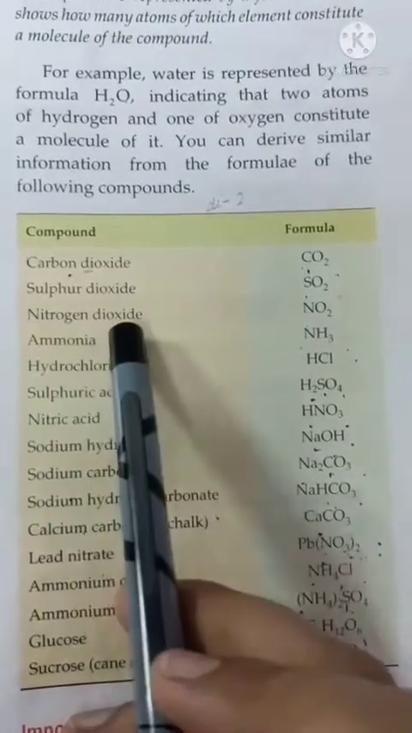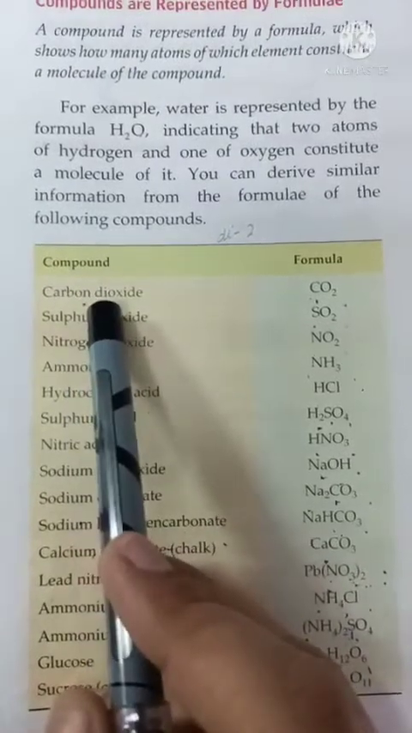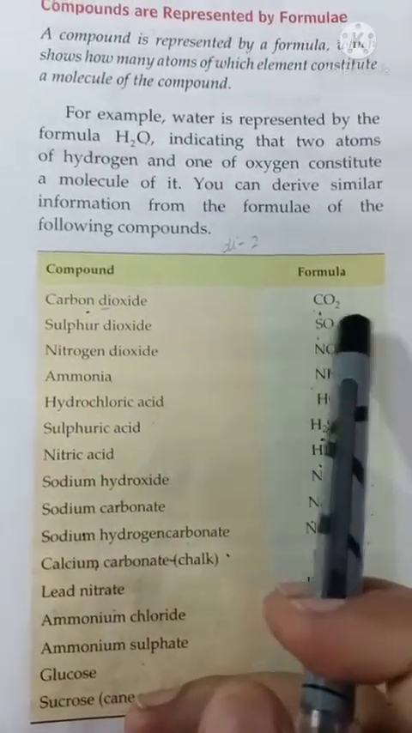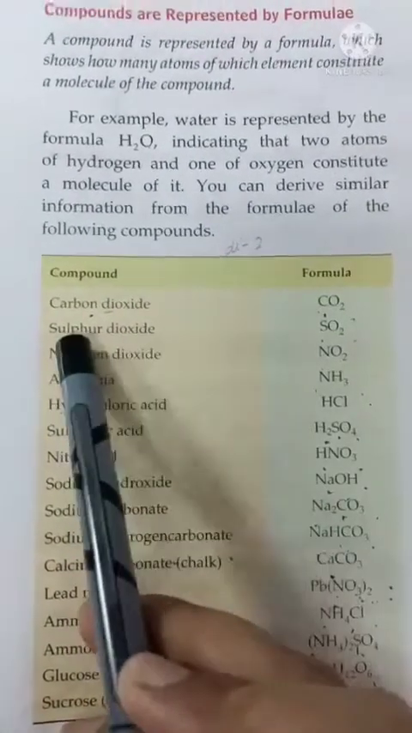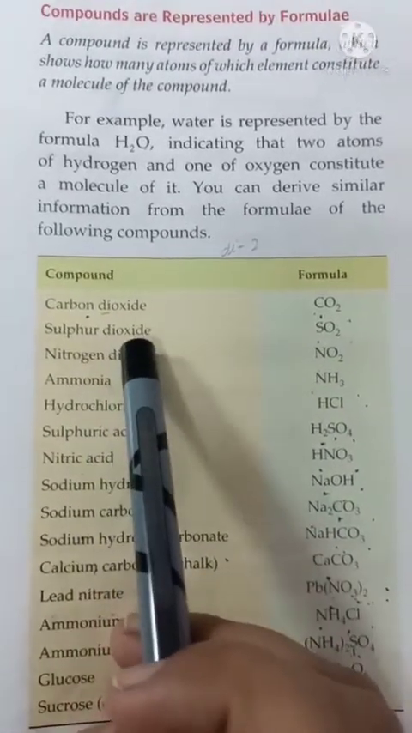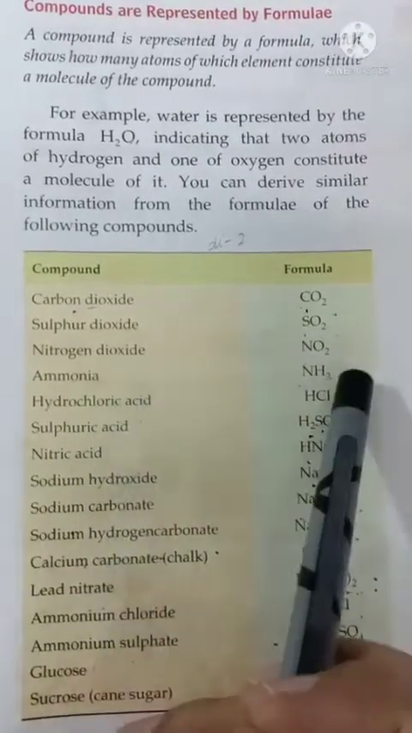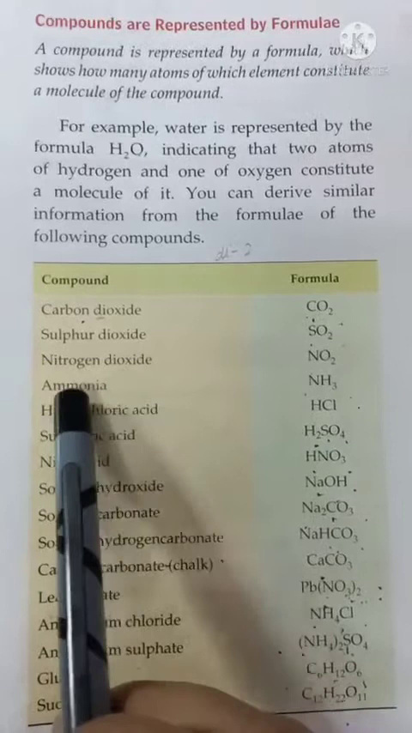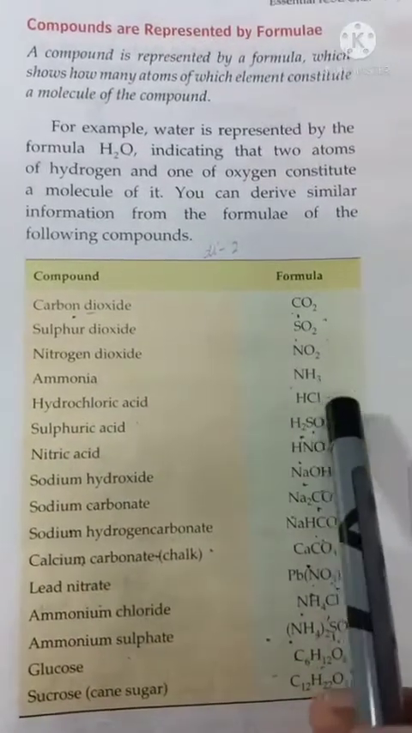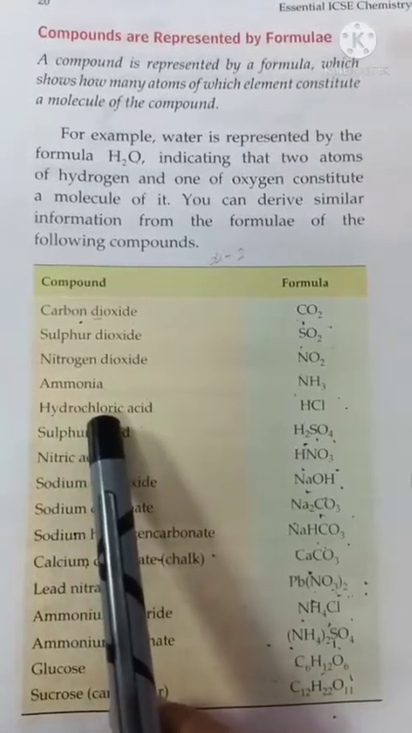So nitrogen dioxide will be NO2. Now, in carbon dioxide, carbon will be 1, di means 2, so oxygens will be 2, CO2. Sulfur dioxide, sulfur will be 1, dioxide, di means 2, oxide means oxygen, so you have to write 2 oxygens. In the same way, nitrogen dioxide NO2. Ammonia, nitrogen and hydrogen will be present, formula is NH3. Hydrochloric acid, hydrogen and chlorine will be present.